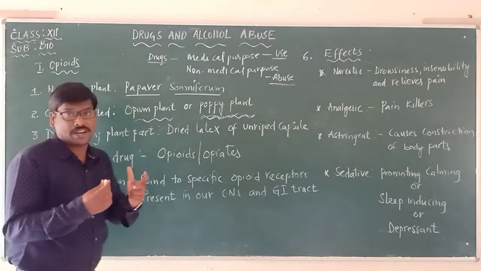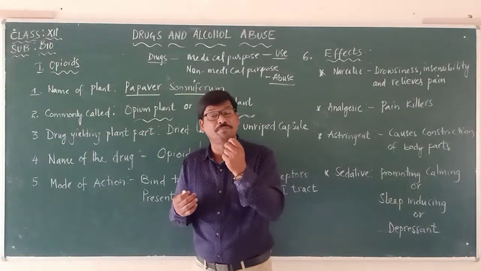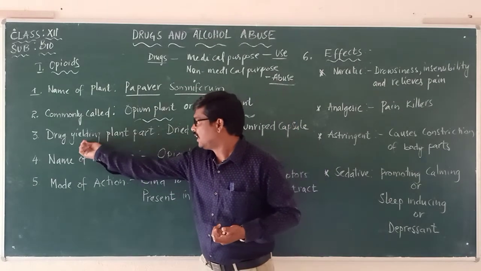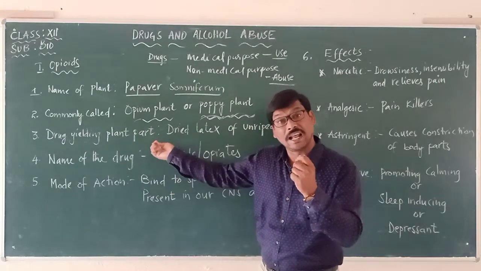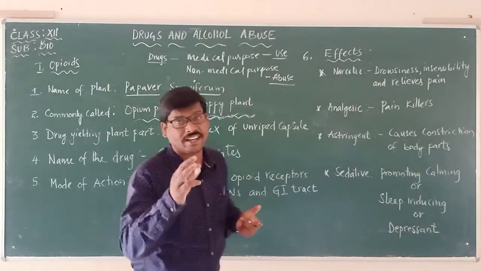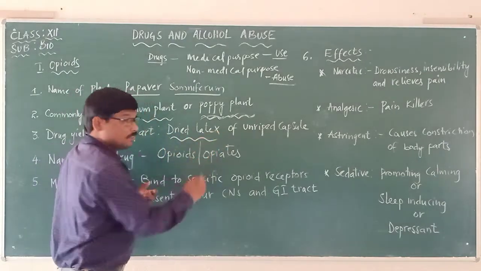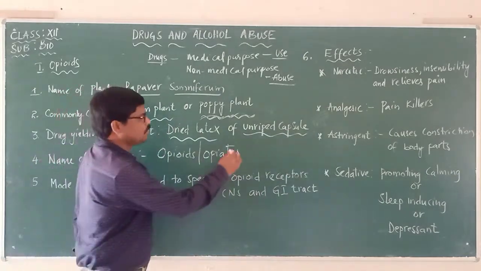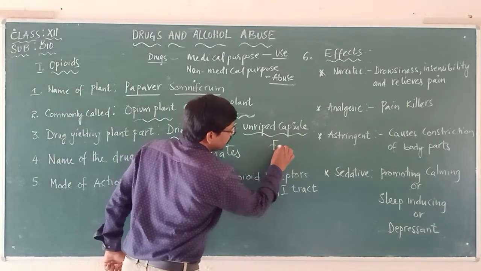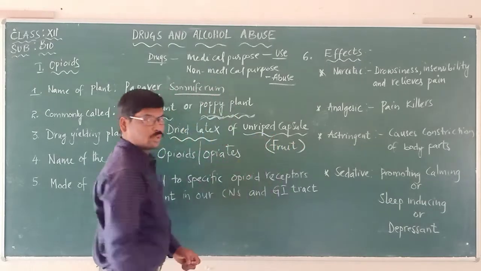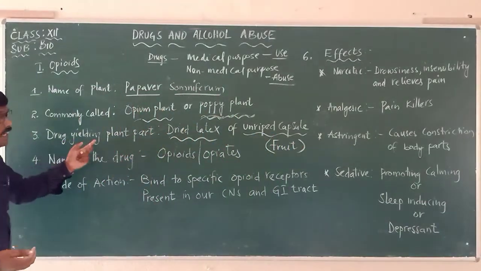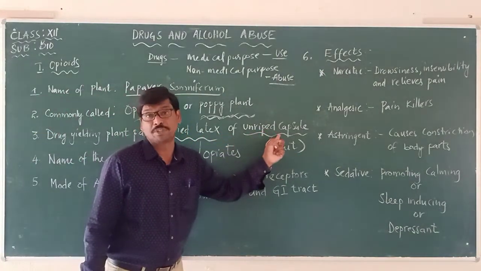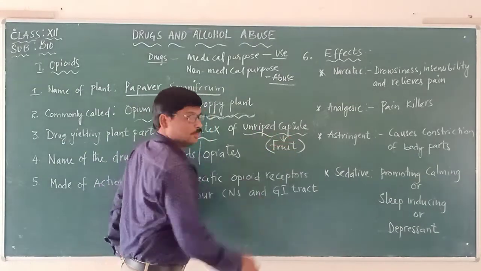Now from which part of this plant is the drug obtained? The drug yielding plant part is the dried latex of unripe capsule. Please follow it carefully. Unripe capsule means nothing but the fruit. Please remember that. So the drug yielding plant part is the fruit: the dried latex of the unripe capsule.